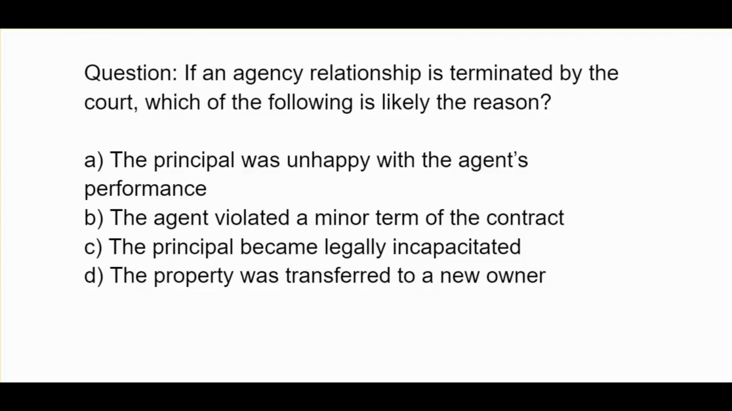If an agency relationship is terminated by the court, which of the following is likely the reason? A, the principal was unhappy with the agent's performance. B, the agent violated a minor term of the contract. C, the principal became legally incapacitated. D, the property was transferred to a new owner.